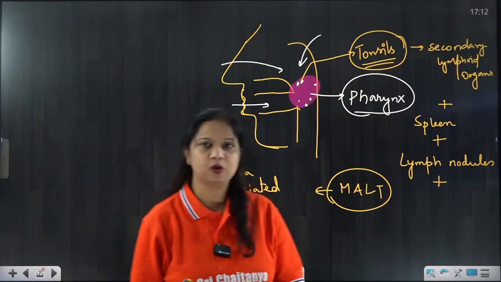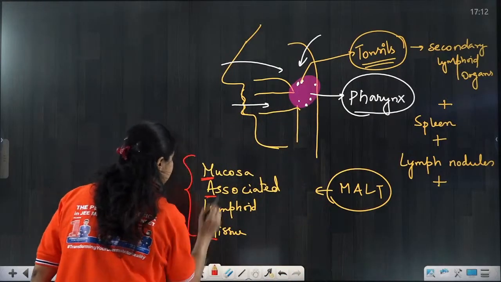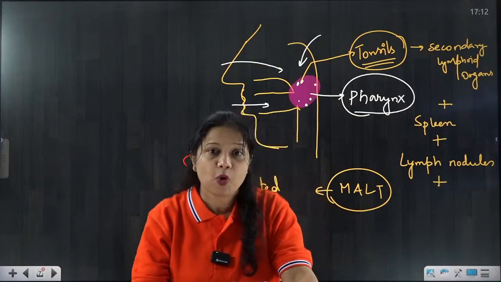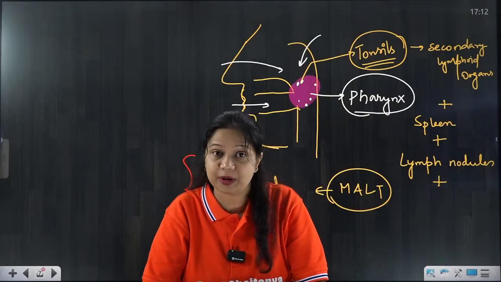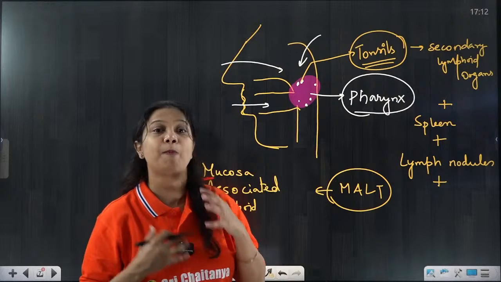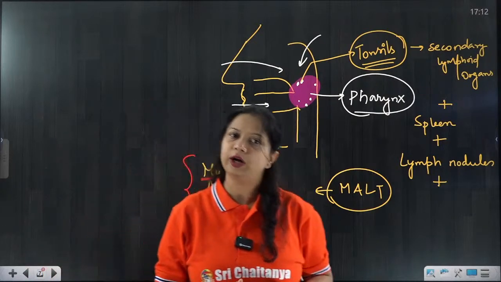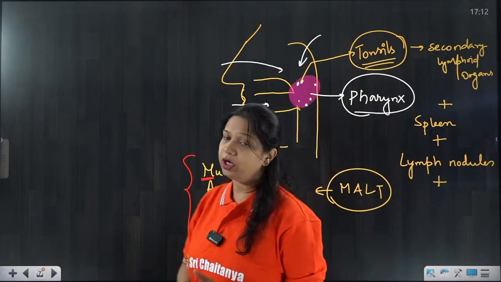M-A-L-T. Malt. Mucosa associated lymphoid tissue. So MALT is a very important secondary lymphoid organ because it forms more than 50% of the different types of secondary lymphoid organs that are present. It is such a major bulk in amount that it forms the major bulk of the secondary lymphoid organs.